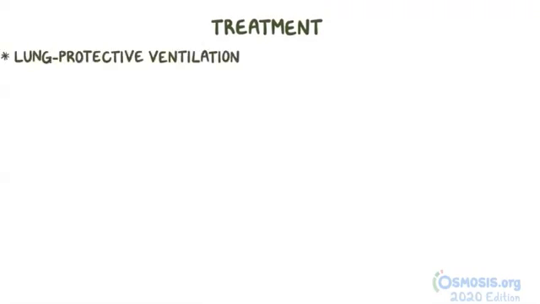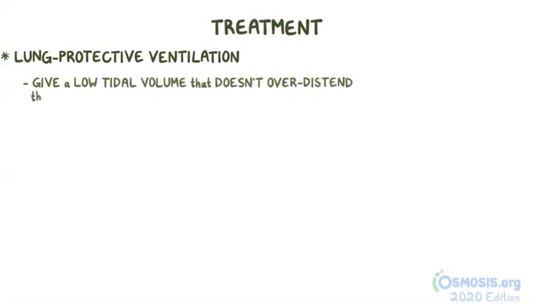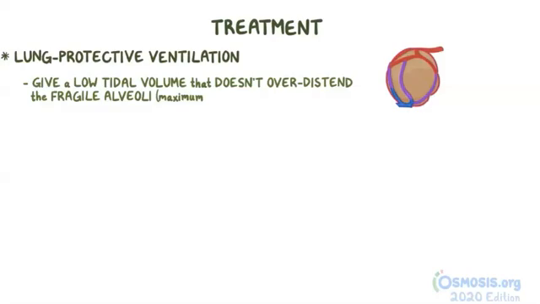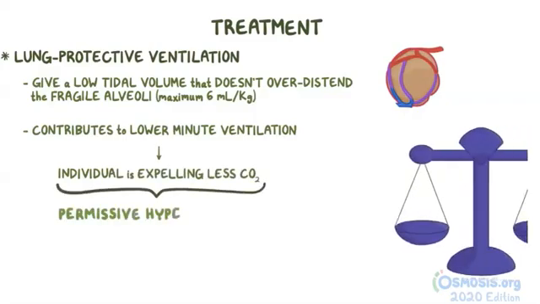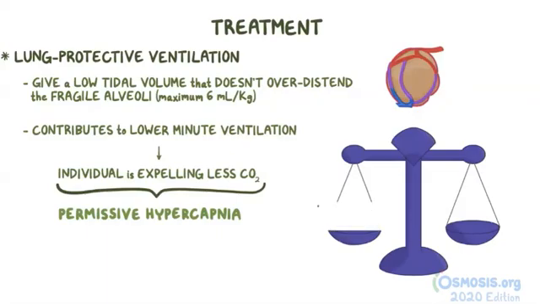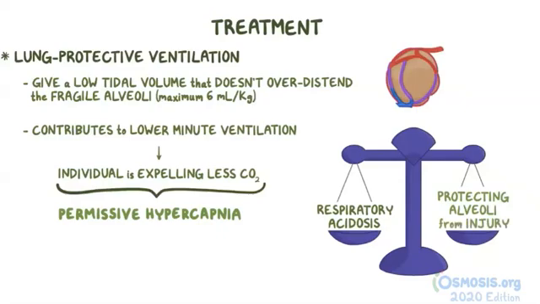This strategy includes giving the individual a low tidal volume, which doesn't over-distend the fragile alveoli, with the maximum tidal volume being 6 milliliters per kilogram. Low tidal volumes contribute to a lower minute ventilation, the total volume ventilated in a minute. And that means that the individual is expelling less carbon dioxide. But that's okay. That's called permissive hypercapnia, meaning that there's some respiratory acidosis that will occur as a part of the trade-off of protecting the alveoli from injury due to high tidal volumes.